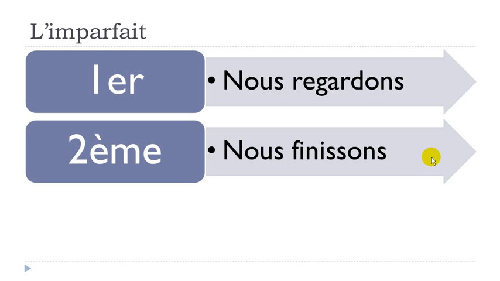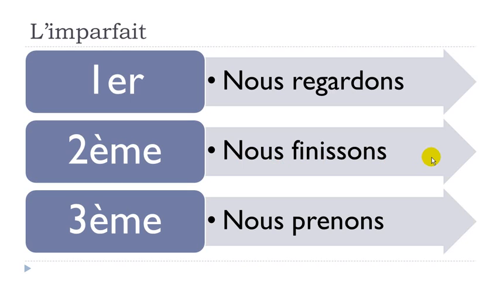And for the third group of verbs, I took prendre. Prendre is to take, and it goes like nous prenons. So nous regardons, nous finissons, nous prenons. The reason why I wanted you to see the nous form is just because that's the form we will use to construct the imparfait.